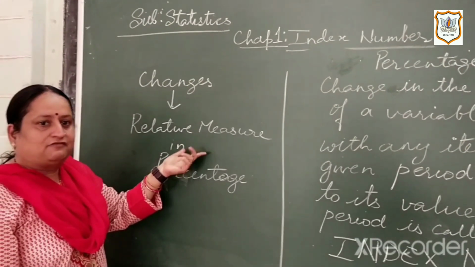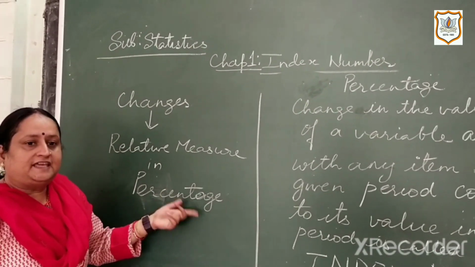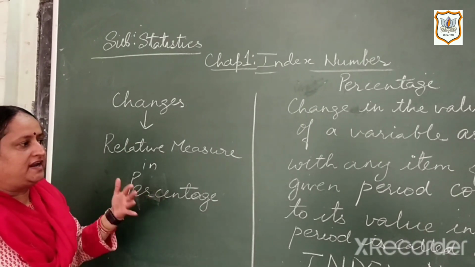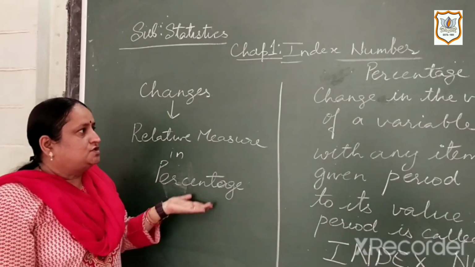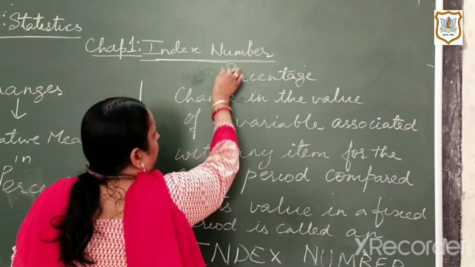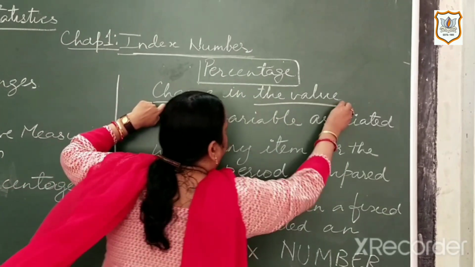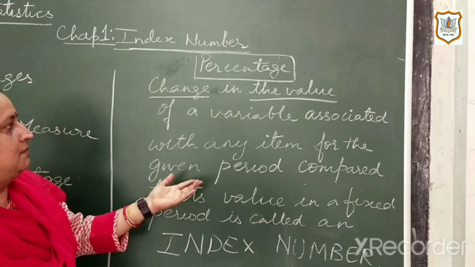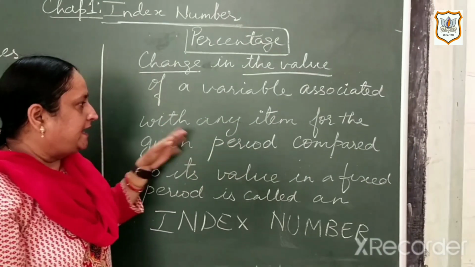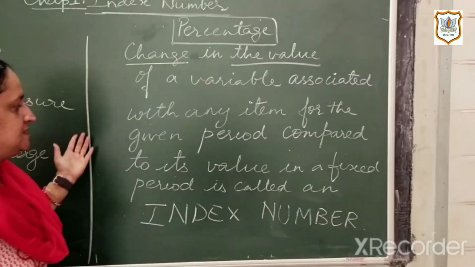By multiplying by 100 and finding the percentage, that relative percentage measure we can use for comparing how much the price of any item or any variable is changing. In that way, we can define the index number as the percentage change in the value of any variable associated with any item for any period compared to its value in a fixed period.